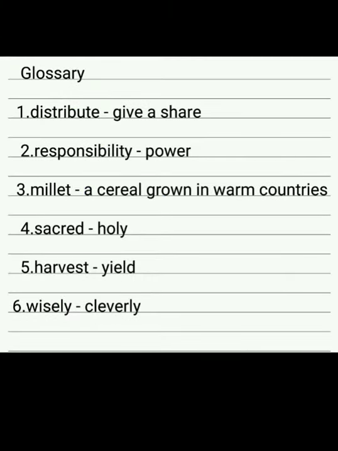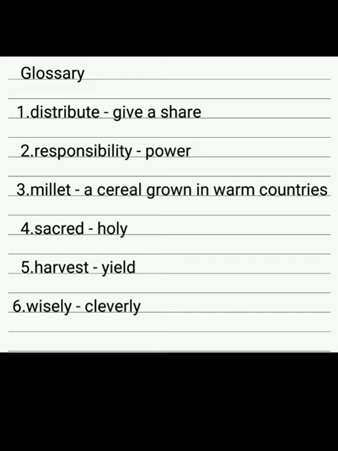Glossary meanings. Number 1, distribute, give a share. That is dividing and giving a share to each of a number. Number 2, responsibility, power. Control over someone. Giving control over something. Number 3, millet, a cereal grown in warm countries. That is, cereal means grain.